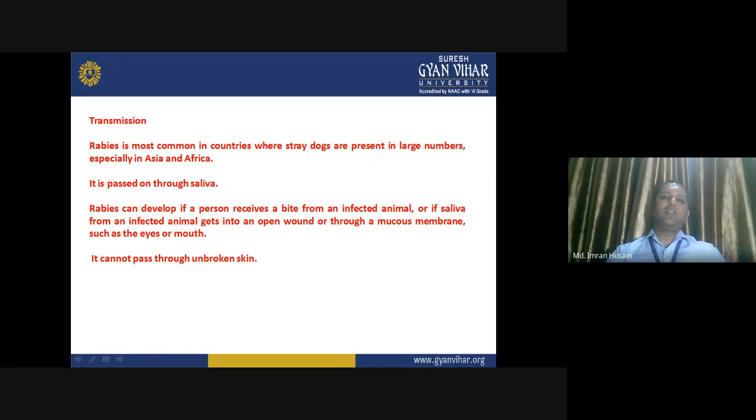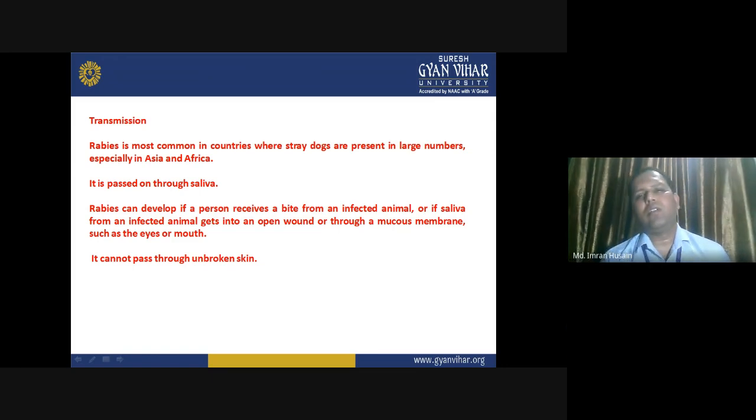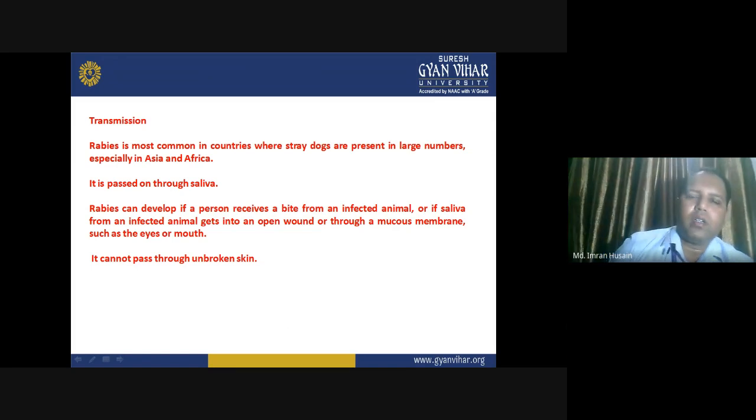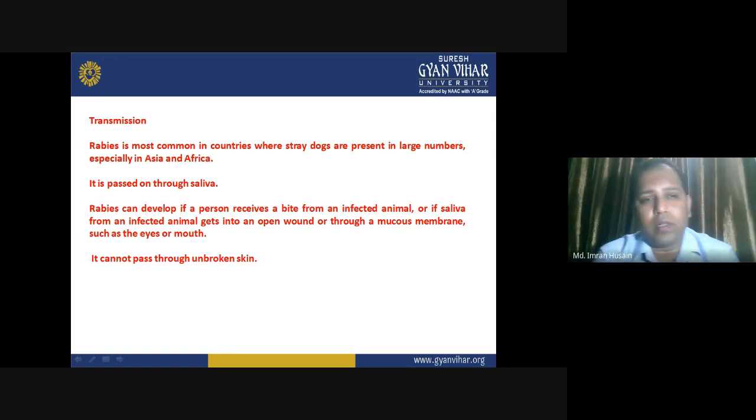So, how is it transmitted? Rabies is most common in countries where stray dogs are present in large numbers, especially in Asia and Africa. In these countries, stray dogs are found everywhere, so rabies is very common and widely spread. It is passed on through saliva, as you already know. The dog or animal suffering from rabies will produce excessive saliva.